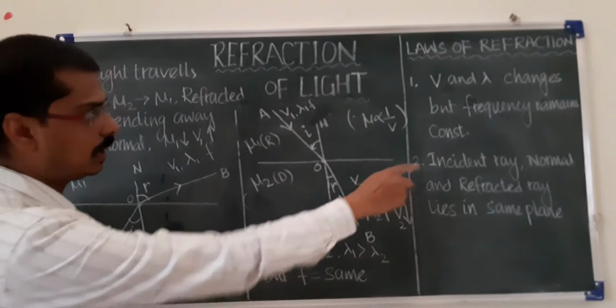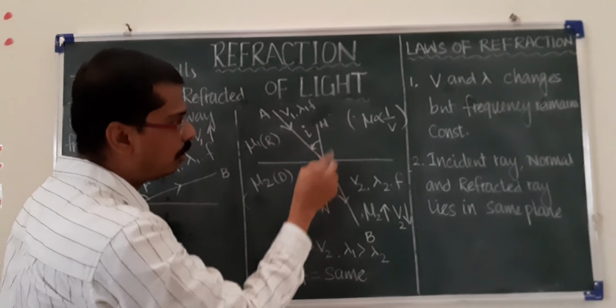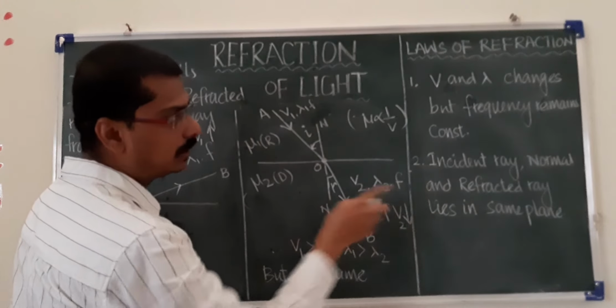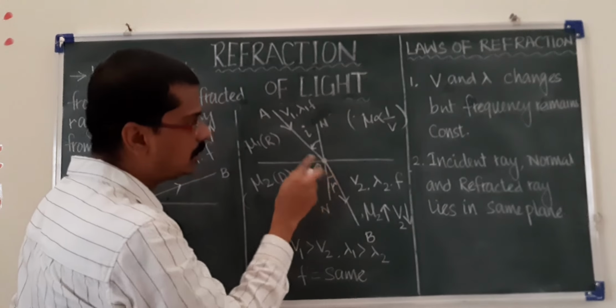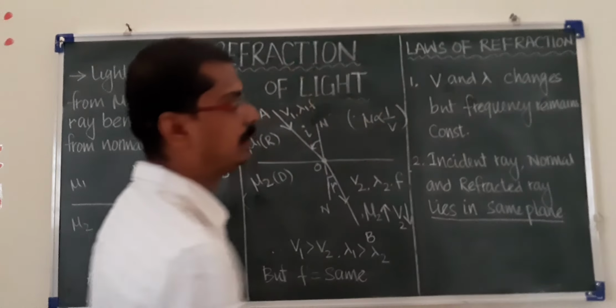If you observe, the incident ray at point O, the normal at point O, and the refracted ray also at point O, means all three lie in the same plane.